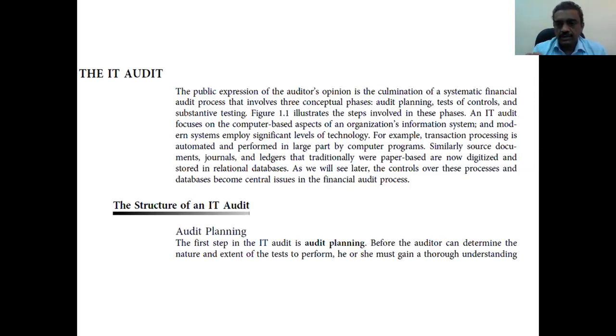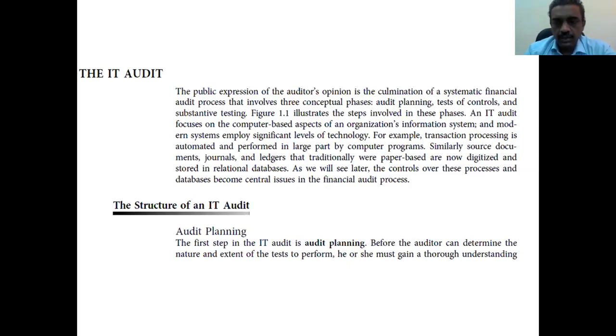For example, the entry of each barcode of the items will be stored in the database. After that, it will be stored in the sales order processing, and then in the invoice. The documents, journals, ledger, trial balance, everything is based on the relational database management system. So it is going to be audited by the auditors.